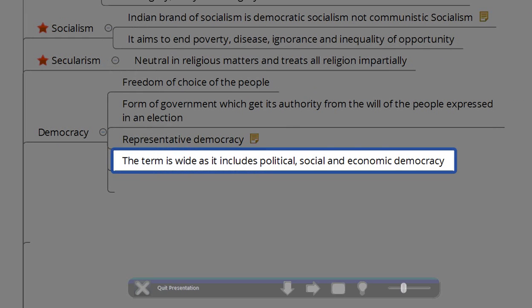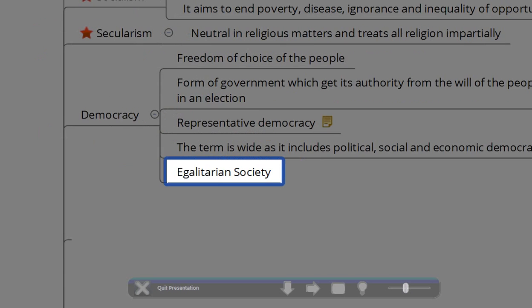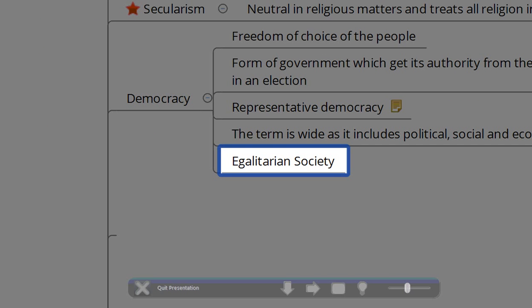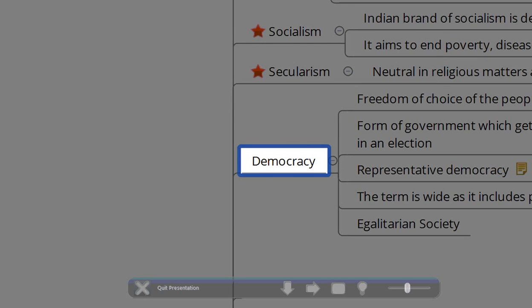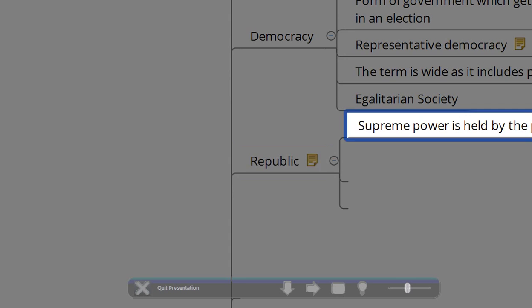This term democracy is very wide, as it includes not only political but also social and economic democracy. As a whole, if democracy tries to achieve political democracy, social democracy and economic democracy, then we have equality politically, socially and economically, which will lead to an egalitarian society.